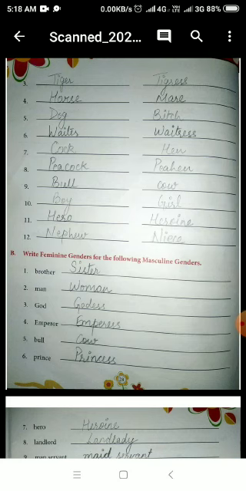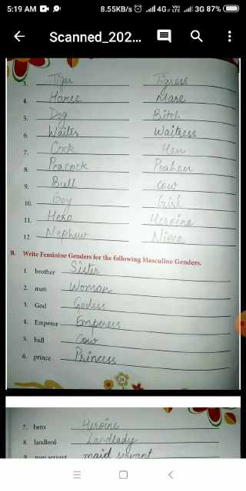Number 8, landlord. The landlord is masculine and the female of landlord is landlady. So it is the feminine gender, landlady. Number 9, manservant. What is the feminine of manservant? It is maid servant. So write maid servant. Number 10, milkman, and the feminine of milkman is milkwoman.